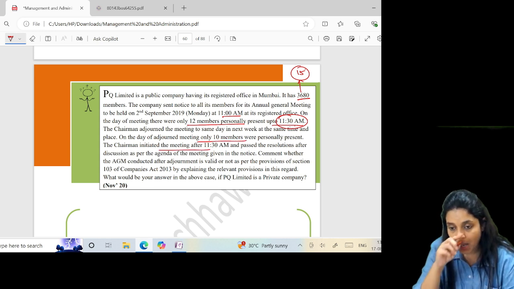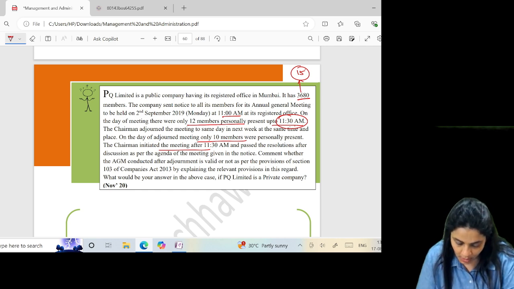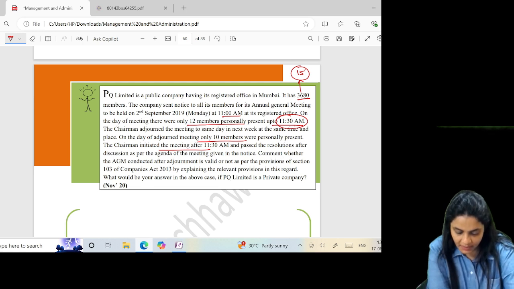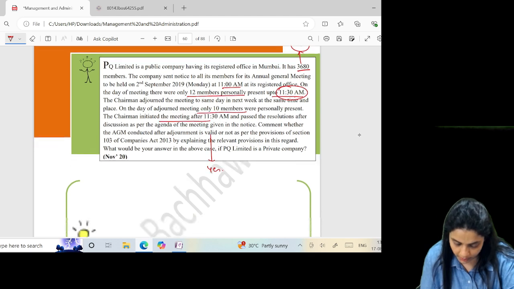So, if within half an hour from the time scheduled the quorum is not present, the meeting stands adjourned to the next week, same day, same time. If at the adjourned meeting also quorum is not present, whoever is present shall form the quorum. So, comment whether the AGM conducted after adjournment is valid. Yes, whoever is present shall form the quorum.